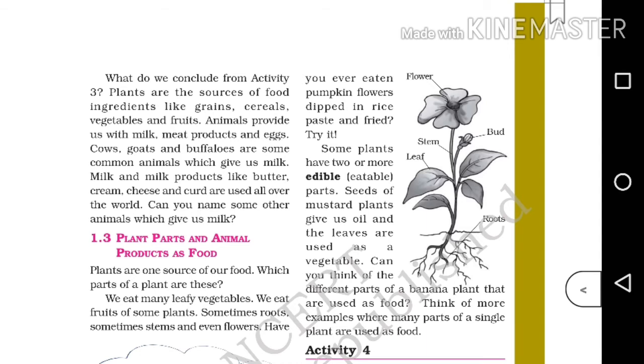For some plants, 2 or more parts of the plants are edible. For example, seeds of mustard plants will give us oil and even the leaves are used as vegetable. Now let's talk about banana plant. Which all parts of plant is edible? Tell me. Yes, correct. They are fruits, even the raw and ripened fruit, then flower, leaf, etc. Another such example is pumpkin plant. Its leaves, flower and the fruit are edible and used to cook food. Let's discuss other examples. Spinach, its leaves and stem are edible. And for onion, its stems and roots are edible.